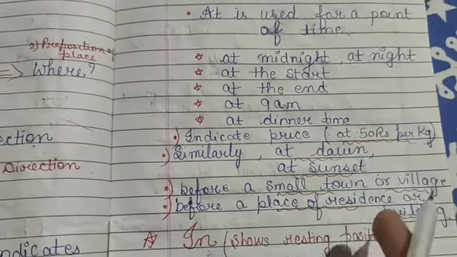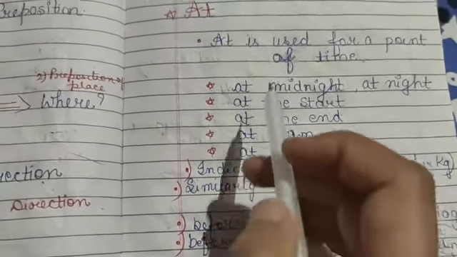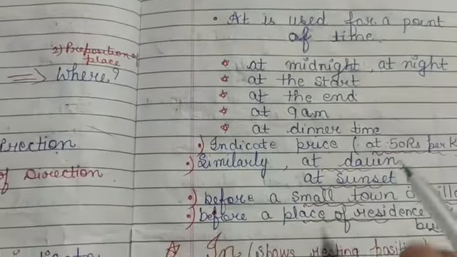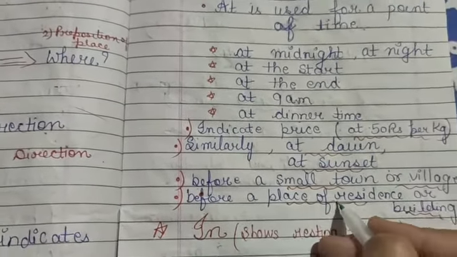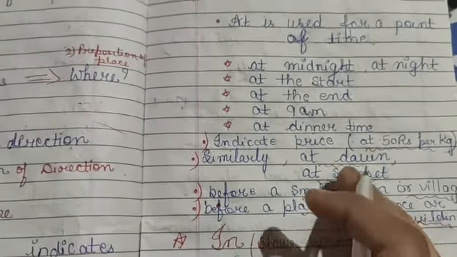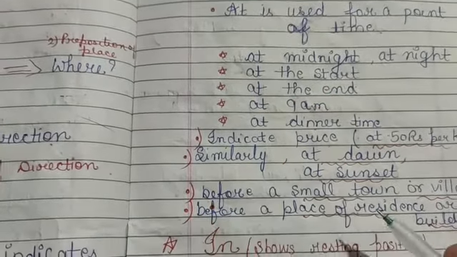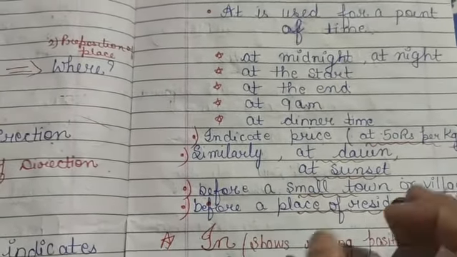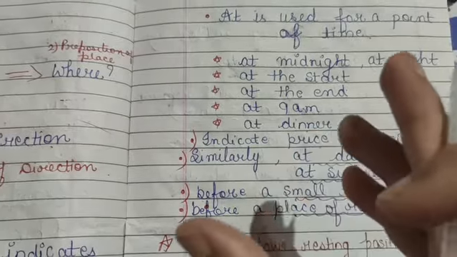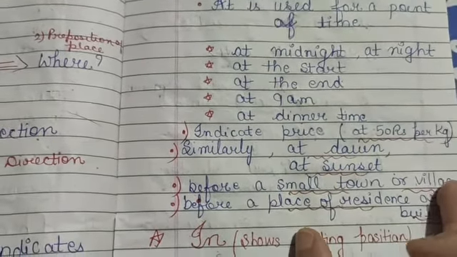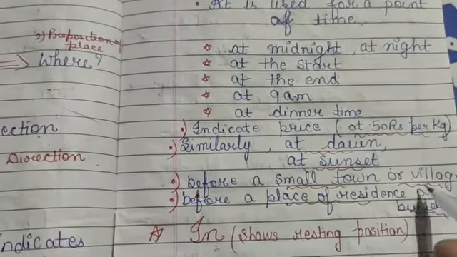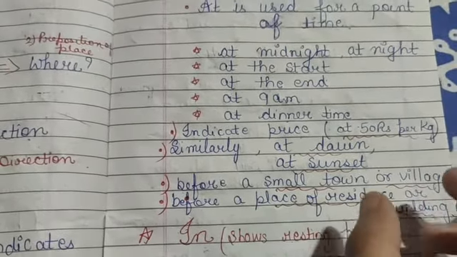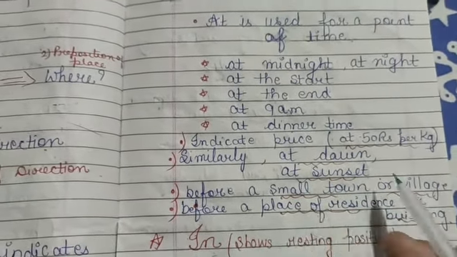Before a name of small town or a village, you will use the preposition at. And before a place of residence or a building, you will use the preposition at. Let's take an example of it. My father works at Punjab National Bank. Here Punjab National Bank is a building, so I have placed at before it.